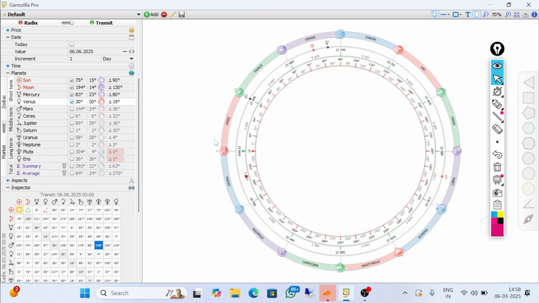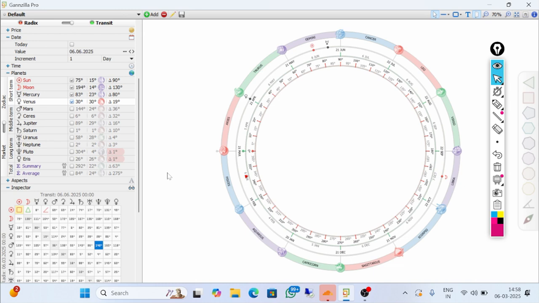Now our next planet is Venus. Venus is for money, for wealth. The zodiacs of Venus are Taurus and Libra. So it is very effective when it is in the Taurus and Libra zodiac. Generally, Venus stays 24 to 100 days in one zodiac.